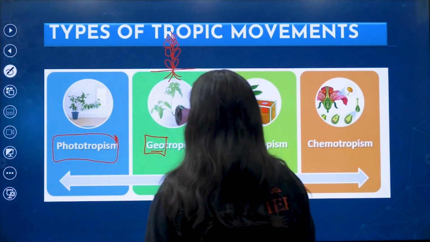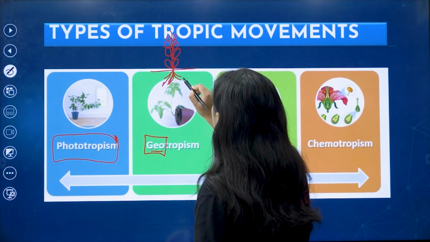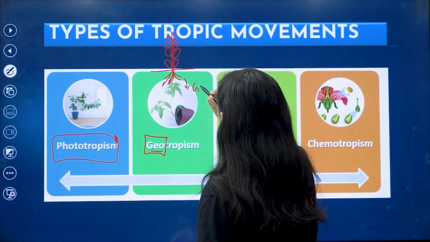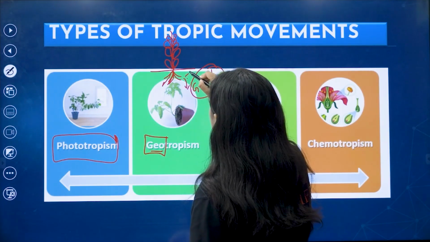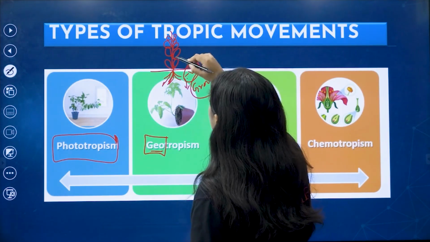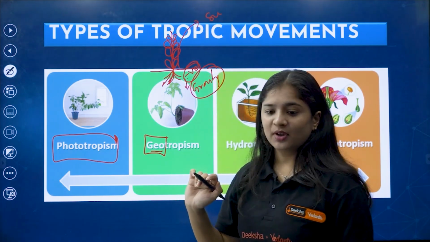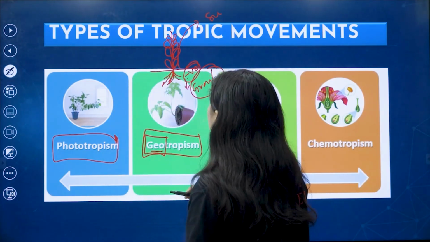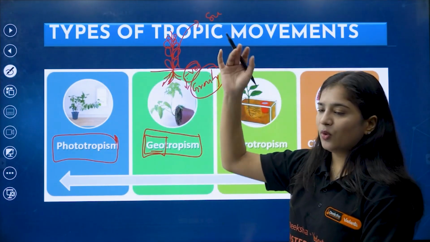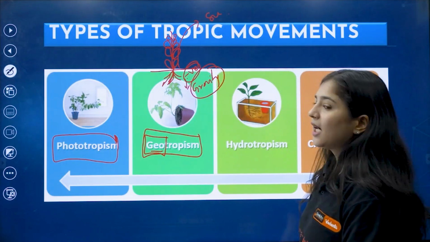Okay. Yes. So the roots are moving towards gravity. That means negative geotropism. And the plants moving towards the sun, that is called positive geotropism. That means the movement is happening upward and downward. The shoot is responding to the sun and the root is responding to gravity.